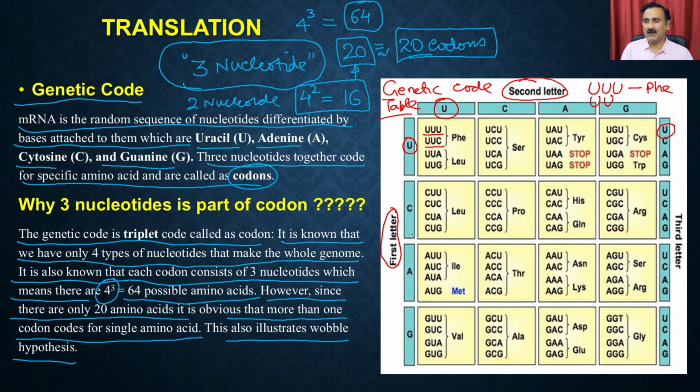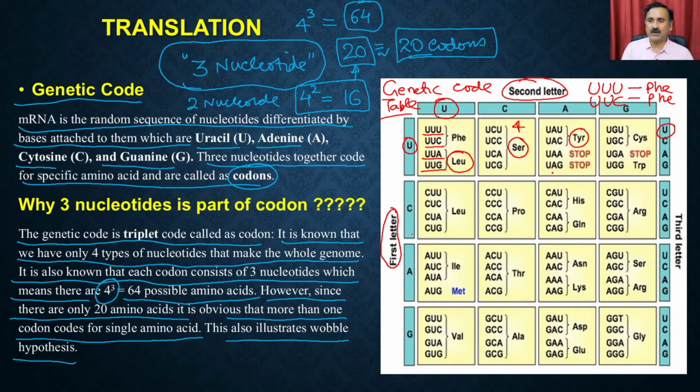You can see that UUC is also coding for phenylalanine, but the other combinations are coding for leucine. So for a single amino acid, phenylalanine, you have multiple codons. Similarly, for serine you have 4 codons, and for tyrosine you have 2 different codons, and so on.